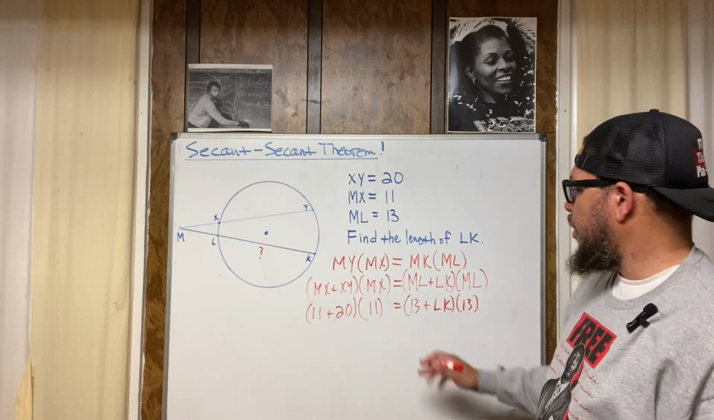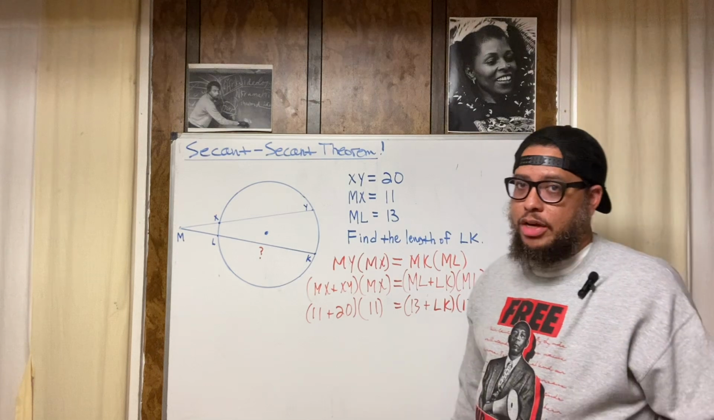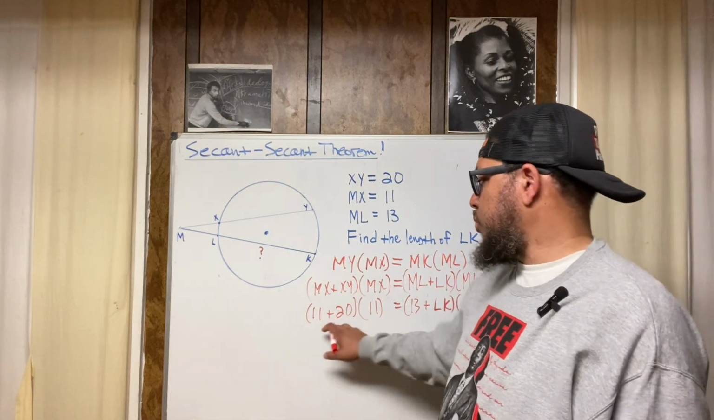All right. Now, let's break this down. 11 plus 20 is 31. We've got to know our addition facts. We've got to know arithmetic. 11 plus 20 is 31.